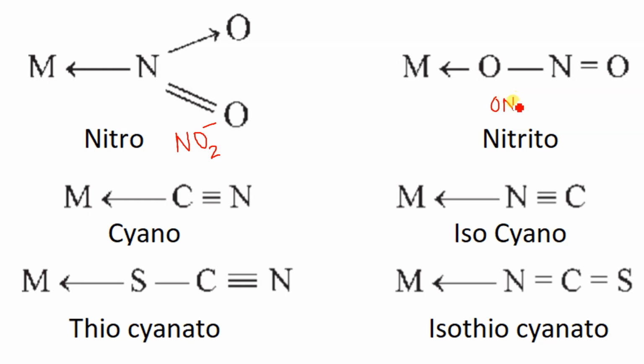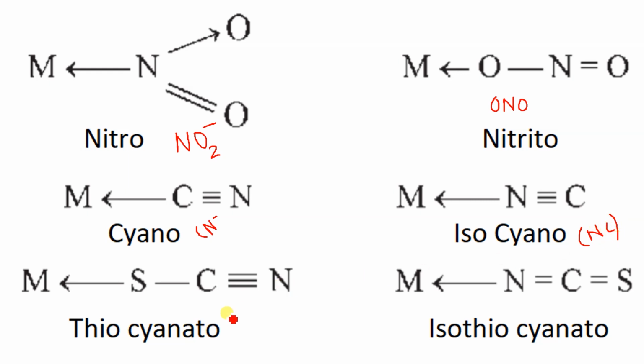Got it? Any problem? Similarly, cyano. If the metal is attached with the carbon, it will be cyano, written as CN. And if the metal is attached with the nitrogen, it will be called isocyano, and this is written as NC. Did you get that? Yes.